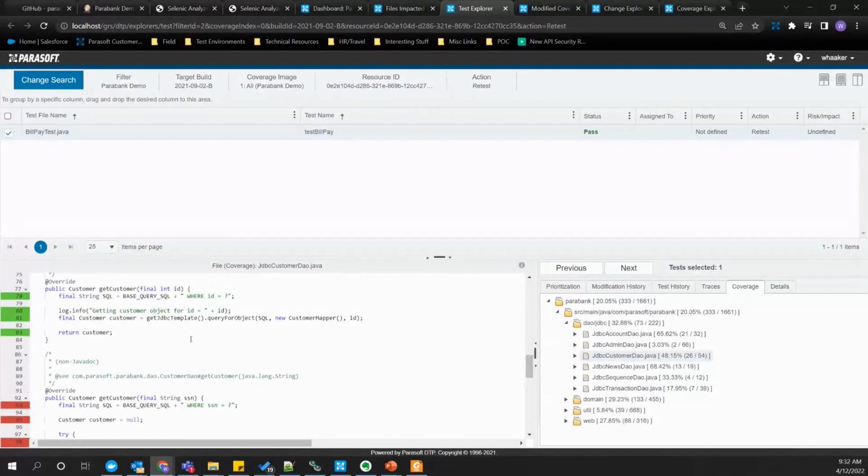And if not, why, right? Is there something about the flow and the UI that we're missing to cover the code we need? Is the code that's not being covered by our functional test difficult to cover from a functional test? Do we need to consider an API test or a unit test to fill in those gaps? These coverage analytics, where we associate coverage to tests, allow the teams to start asking these kinds of questions that's going to have a dramatic impact on their process around process improvement.